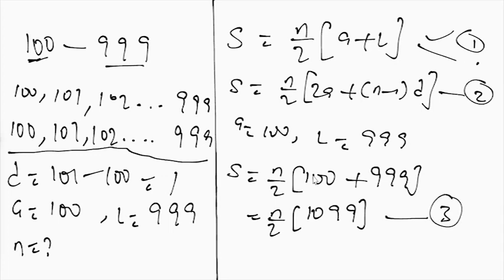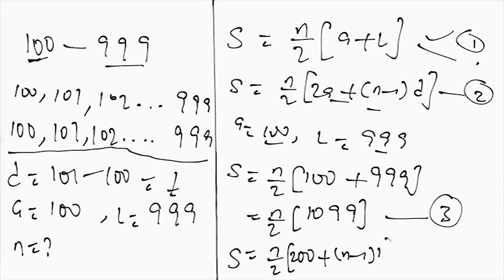Then we can also substitute A and L in the other equation. So the sum can also be n over 2 into (2 times 100, which is 200, plus (n minus 1)d). And don't forget our d, the common difference, which we calculated to be 1. So our d is 1.